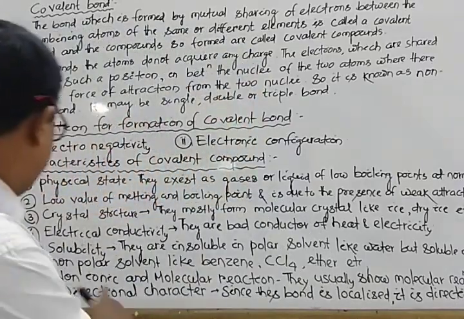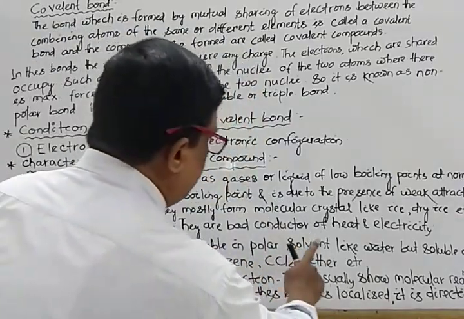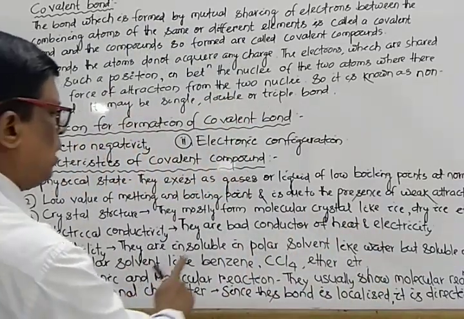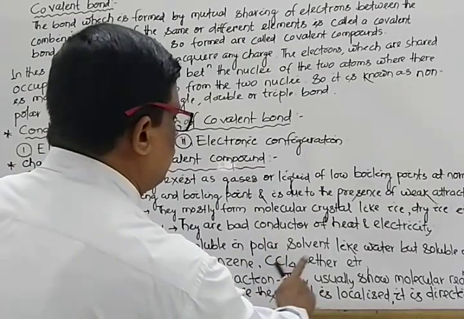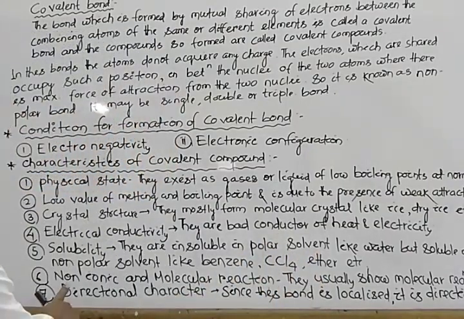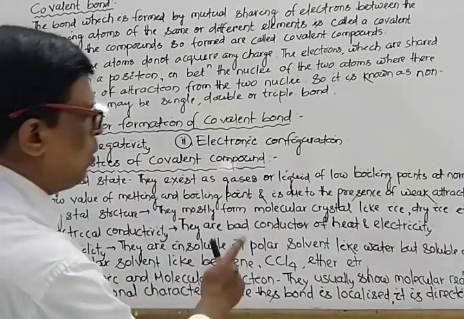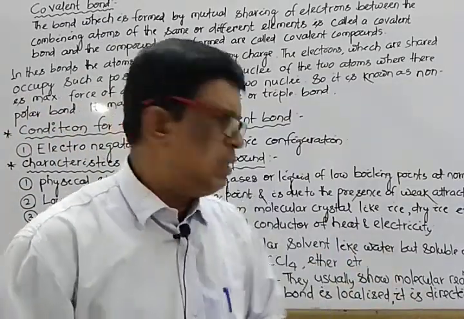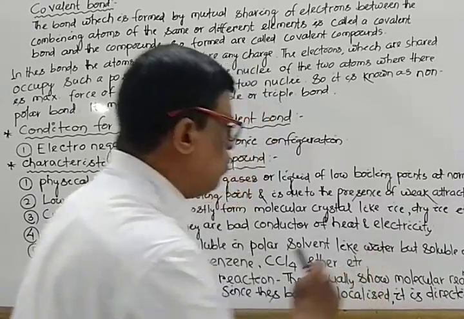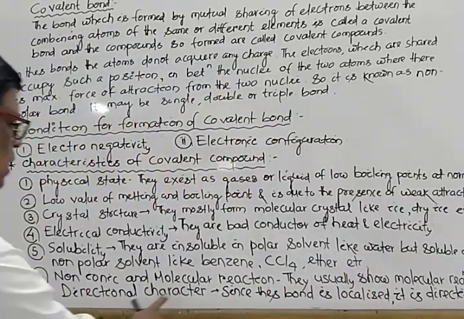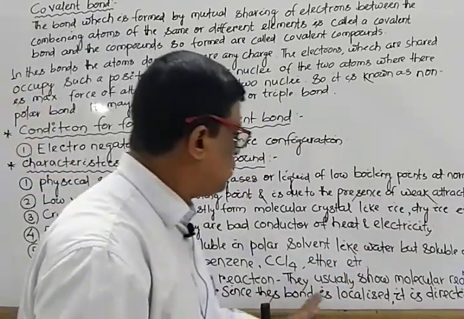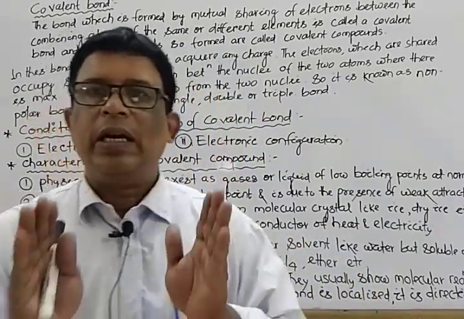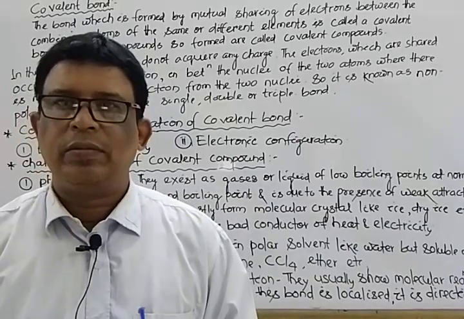Mark that, solubility. They are insoluble in polar solvent like water, but soluble in non-polar solvent like benzene, carbon tetrachloride, ether, etc. Then non-ionic and molecular reaction. They exhibit molecular reactions. Since there are no ions, they usually show molecular reactions. And the last one is directional character. Since this bond is localized, they normally exhibit directional nature.